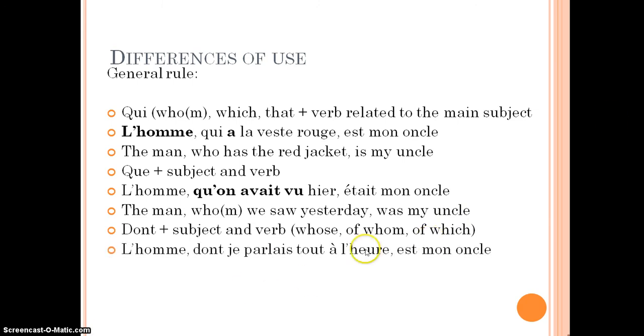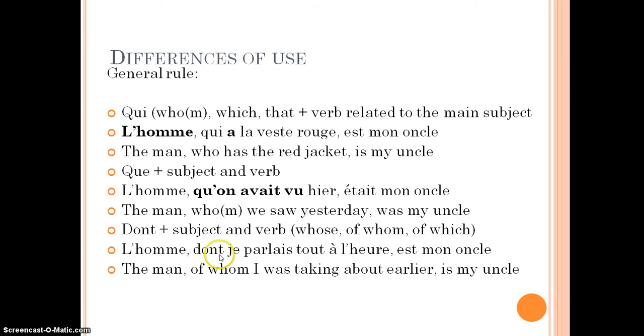So l'homme dont je parlais tout à l'heure est mon oncle. So that man whom I was talking about earlier is my uncle. So the man of whom, or whom I was talking about earlier, is my uncle. Okay, so we use dont for that.